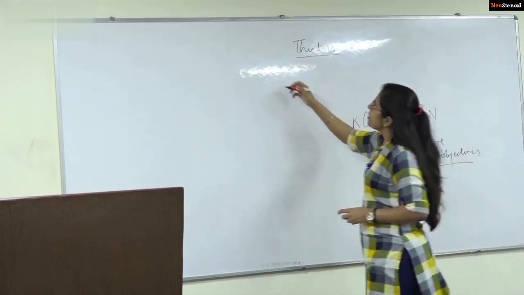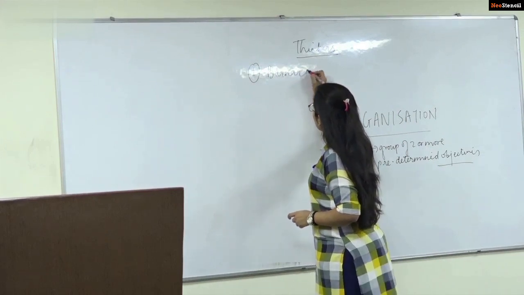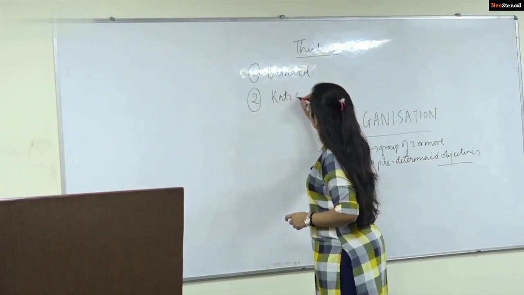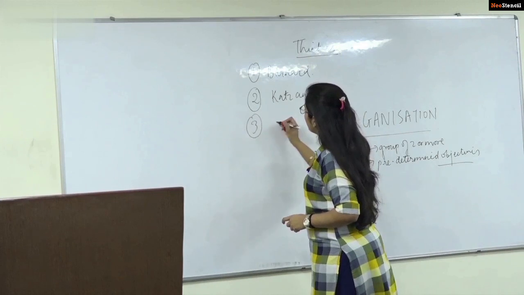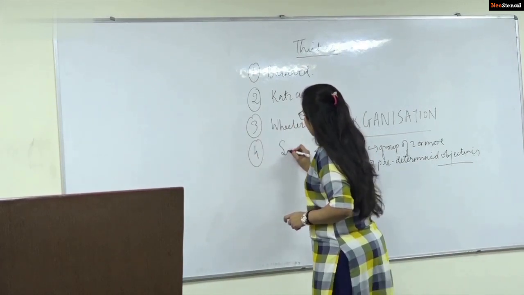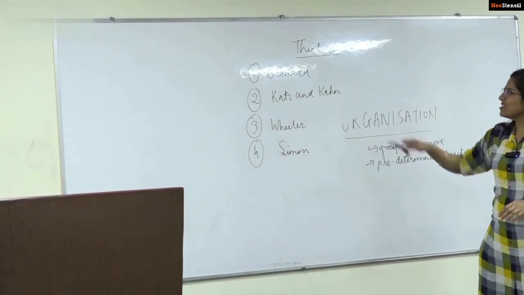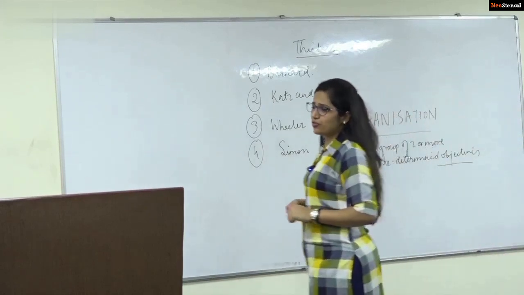The first thinker that we shall do is Bernard. Secondly, Katz and Kahn. Thirdly, Wheeler. Salmon. See, when it comes to organization, these are some of the very common thinkers which you will find in many of the books as well if you read.